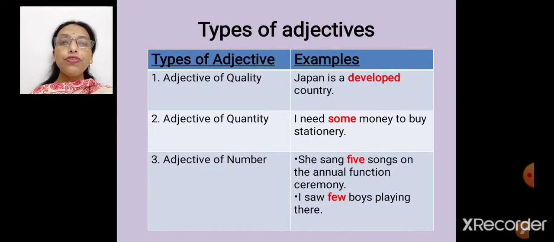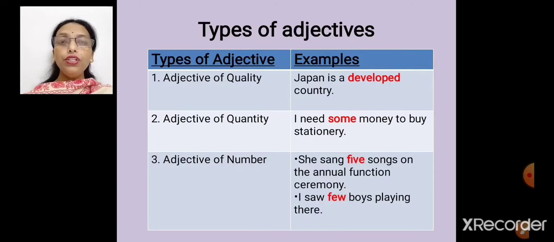Moving to adjective of number. She sang 5 songs on the annual function ceremony. How many songs? 5 songs. So I have a count. A few boys. I saw few boys playing there.